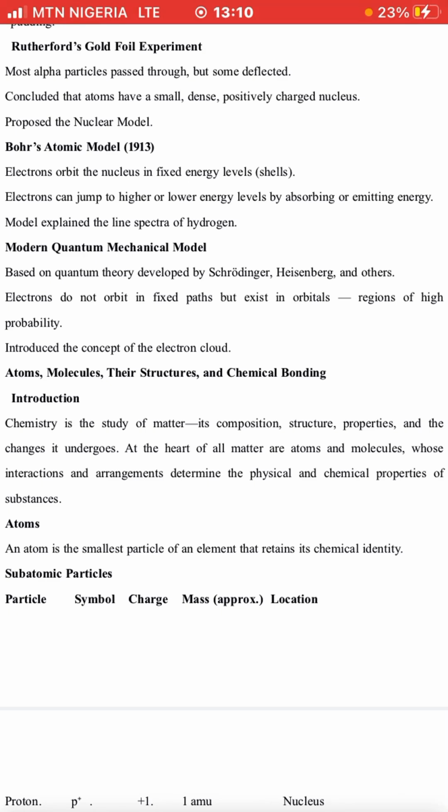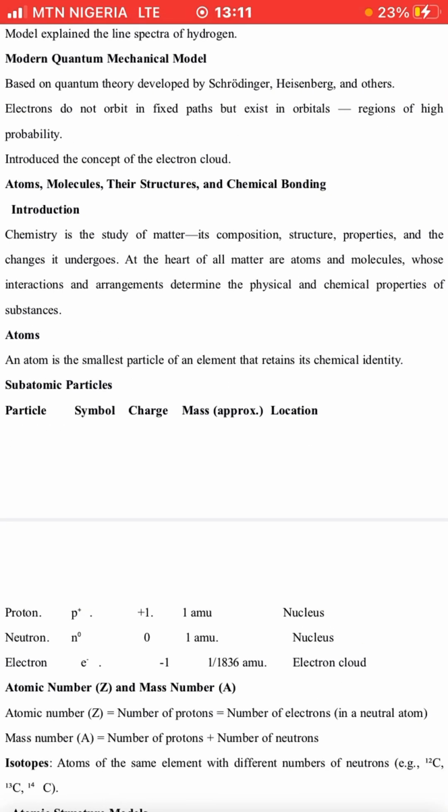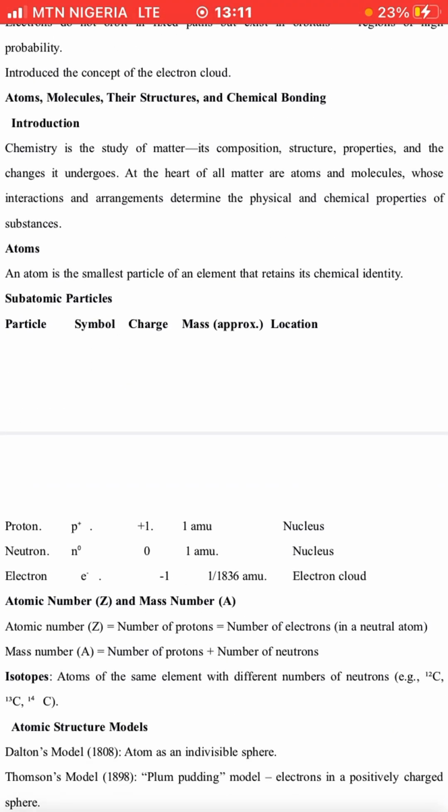Okay, what is an atom? We are told that an atom is the smallest particle of an element that retains its chemical identity, and we can see some subatomic particles here. You can see proton, neutron, and electron, their charge and their location, as I've said earlier.